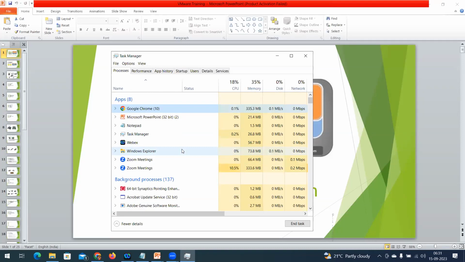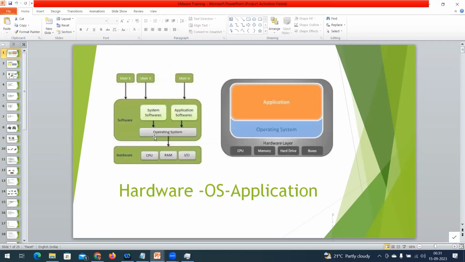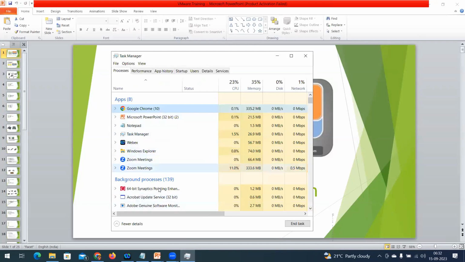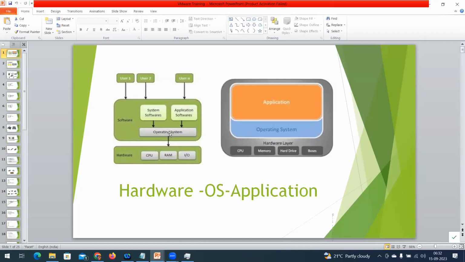Now the same concept is going to be replaced with a virtualization layer. This operating system layer will be replaced with a virtualization layer, and what is it going to add? It is going to add a virtual system, creating virtual hardware. Here, there are many applications, the same operating system, and the underlying hardware is the same. See here, it is the hardware, and the operating system shares the resources with each and every application.